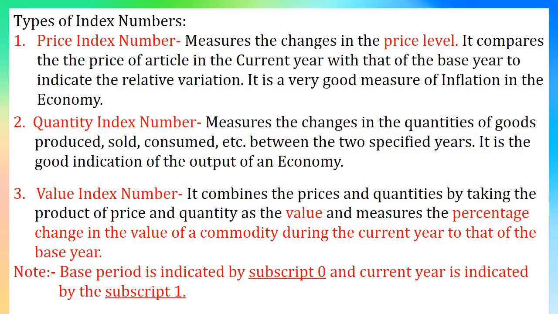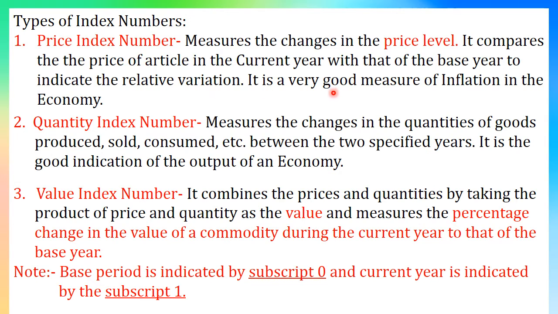Types of index numbers. First one, price index number, then quantity index number and value index number. Let us see the price index number. It measures the changes in the price level. It compares the price of an article in the current year with that of the base year to indicate the relative variation. It is a very good measure of inflation in the economy.